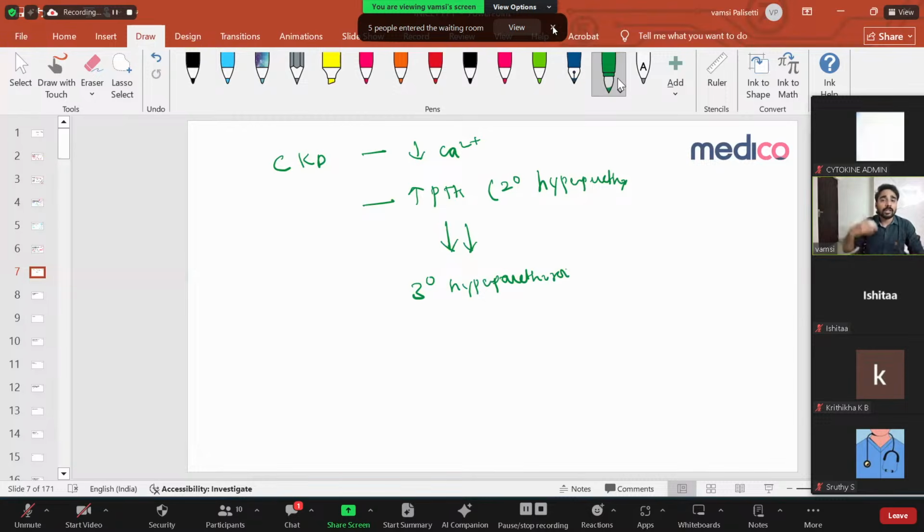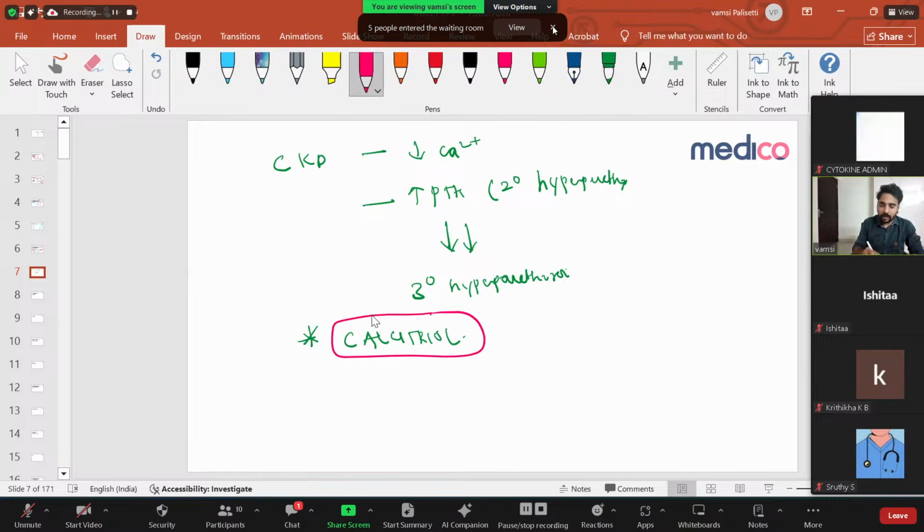Now, if the gland is stimulated more, more hormone is produced. What is going to happen? Bone resorption and pathological fracture can happen. So you have to control the parathyroid gland. The only thing that can control the parathyroid hormone is calcitriol. So calcitriol is the drug of choice. That is the reason you always give calcitriol to patients of CKD. It decreases your parathyroid hormone.